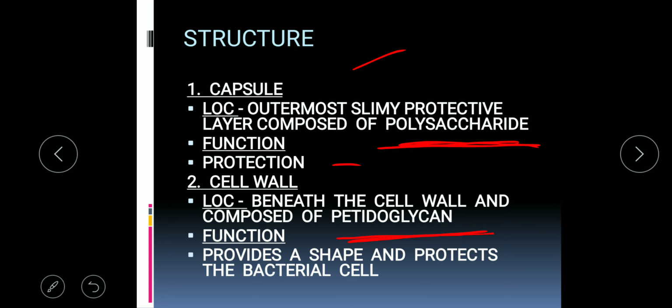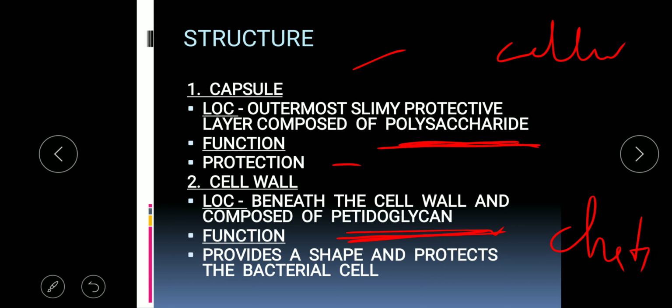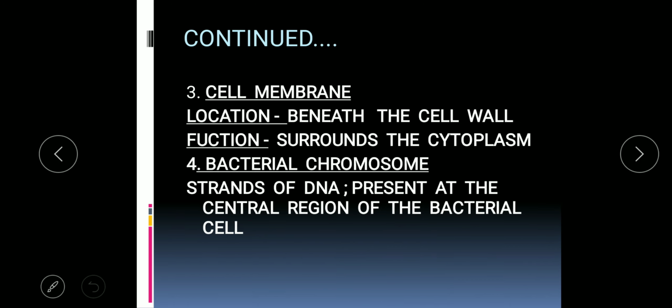Please make it clear. In the plant cell, the cell wall is made up of cellulose. In the bacterial cell, the cell wall is made up of peptidoglycan, and in fungi, the cell wall is made up of chitin. It must be clear to you all that the cell wall in plant cells is made of cellulose, in bacterial cells of peptidoglycan, and in fungi of chitin. Then what is the function of the cell wall? It provides shape and protects the bacterial cell.